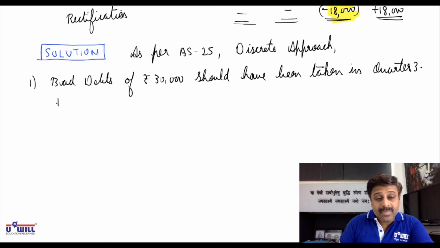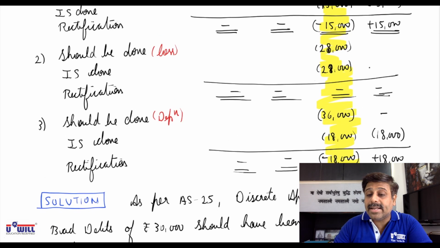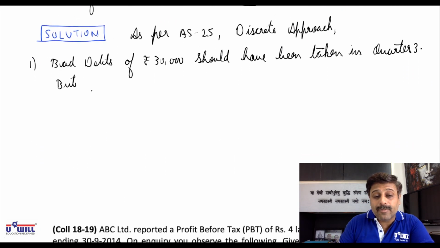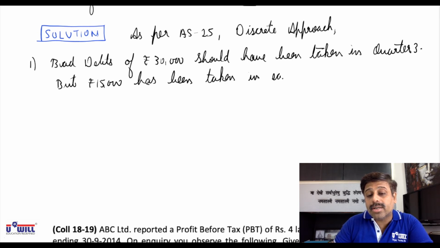But what is done? 15,000 has been taken in quarter 3 and 15,000 has been taken in quarter 4. We have to explain the entire working.